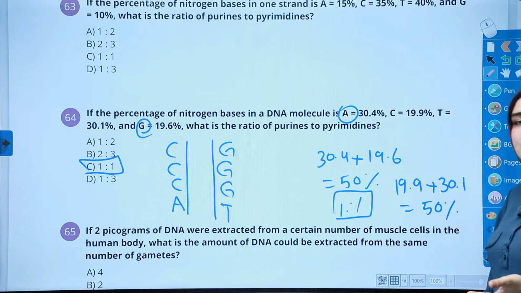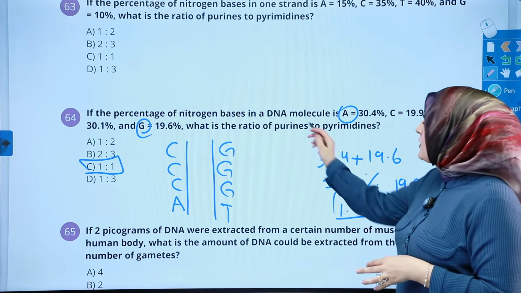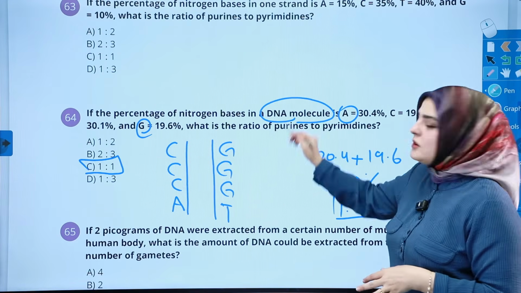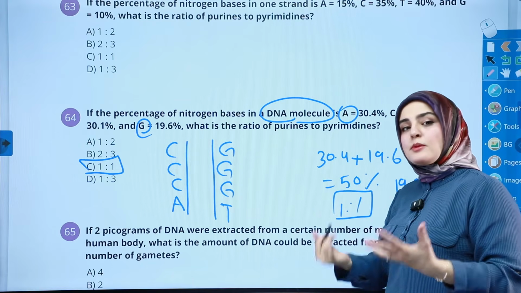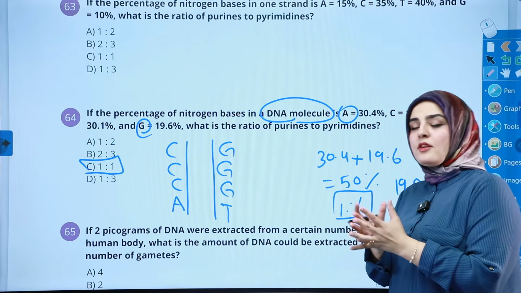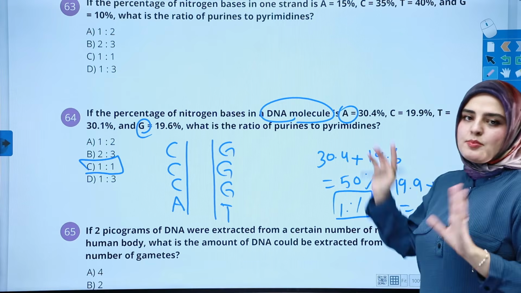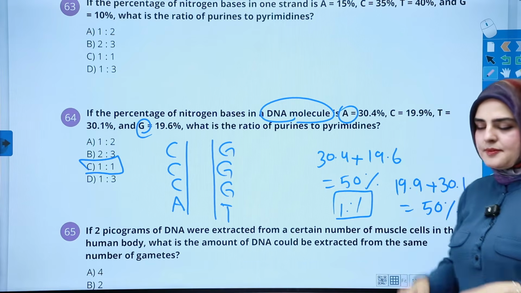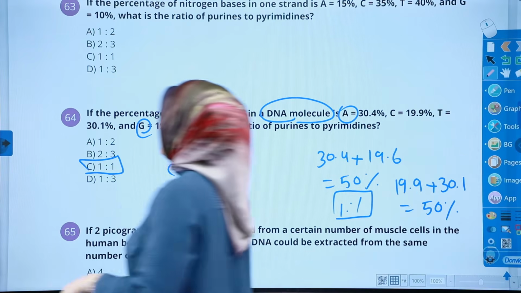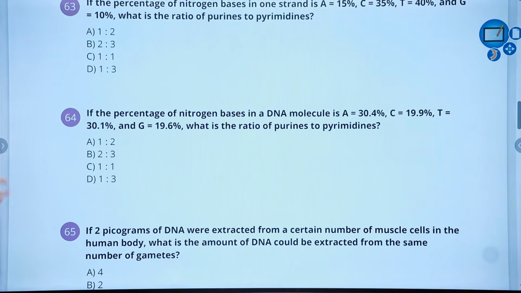You don't need to add them together. Once you know it's about a DNA molecule, a section of a molecule, or double-strand DNA, both strands together, it's the same answer always. But for what? For the purines and pyrimidines ratio, nothing else. Good. We're heading on to something.